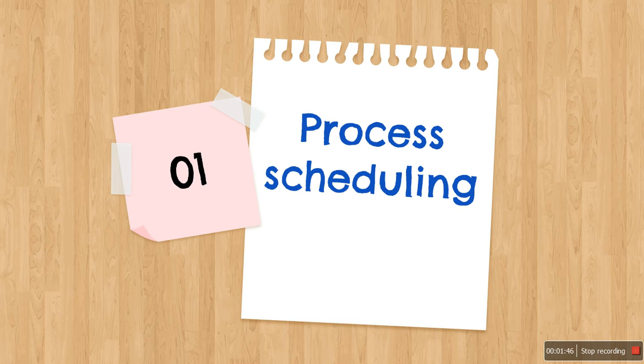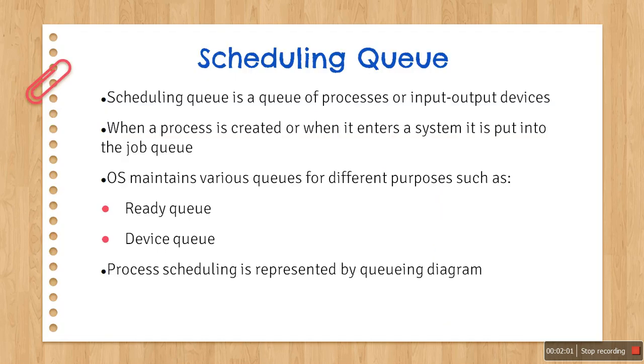We want the processor to be busy at all times, so the processor scheduler selects processes for execution from the ready queue. Now there are different types of queues present. These are known as scheduling queues. They could be queues of processes, or queues of input output devices. There is also something called the job queue, which consists of all the processes in a system. When you create a process, it is put into the job queue on the disk, and the job scheduler then picks one up. We are going to discuss this further.